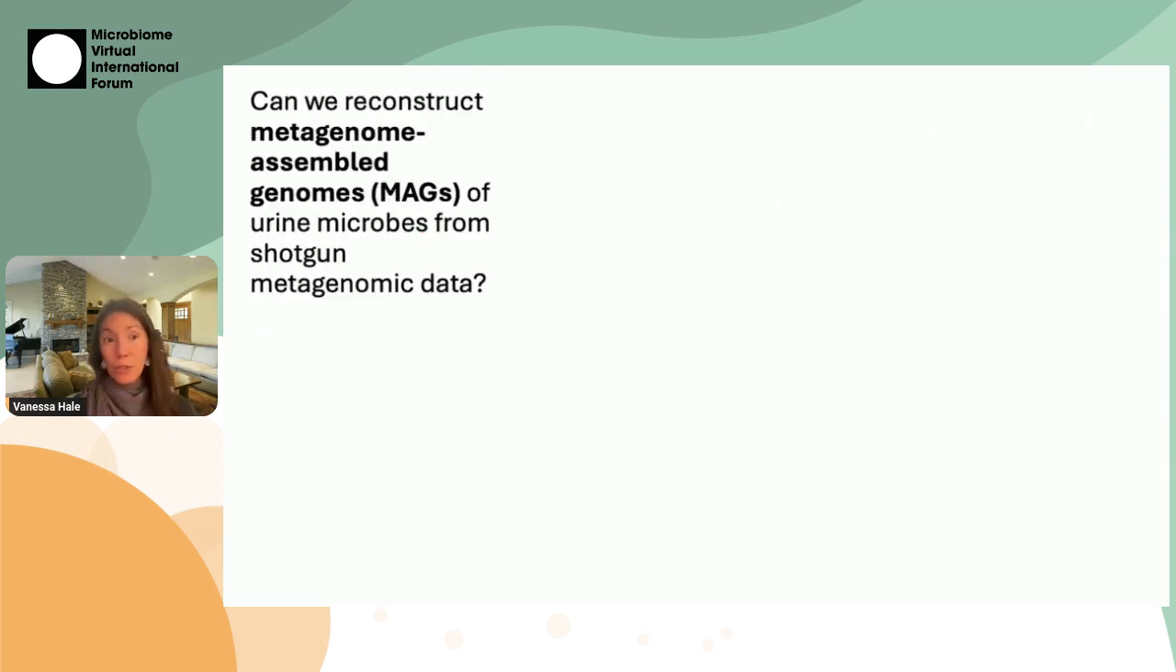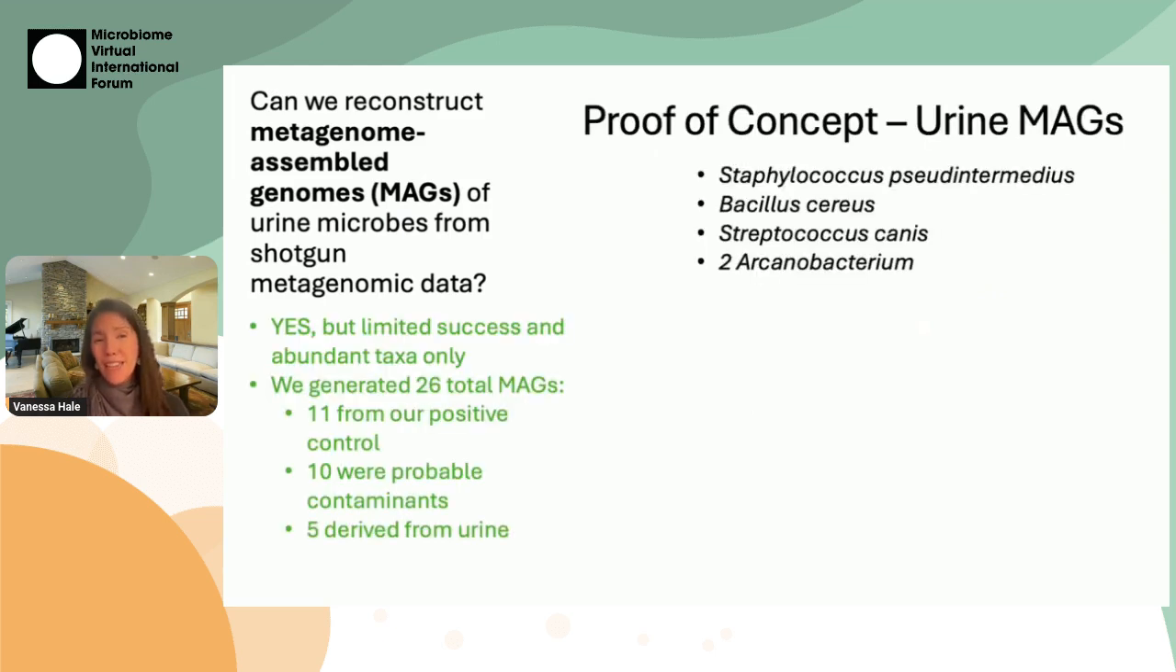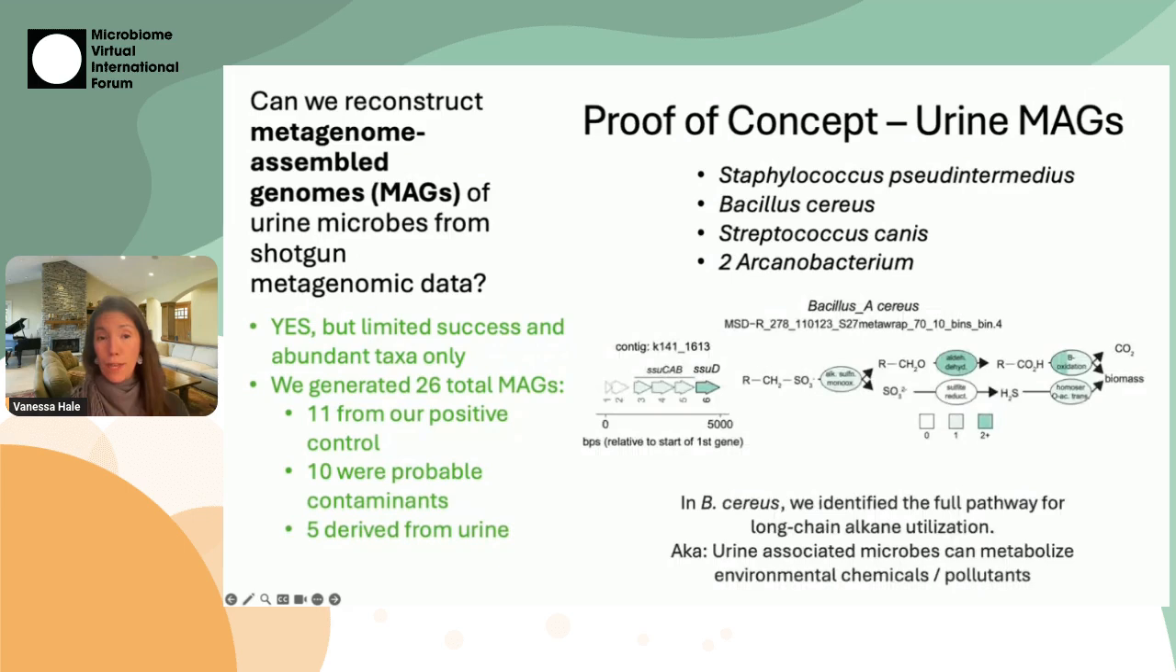The last thing we asked was, can we actually reconstruct metagenome-assembled genomes from urine microbes and shotgun metagenomic data? And the answer was yes, but we had limited success with this. So we generated 26 total MAGs, 11 were from our positive control, 10 were probable contaminants, which really tells you something about how many contaminants are in low biomass types of media, and 5 were derived from urine, and those 5 are listed here. In one of them, we were able to identify the full pathway for long-chain alkane utilization.